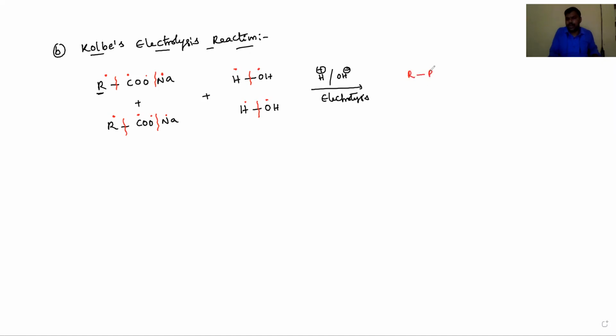So R-R and 2 moles of CO2, carbon dioxide, form at the anode. The other products, 2 moles of NaOH plus H2, form at the cathode.